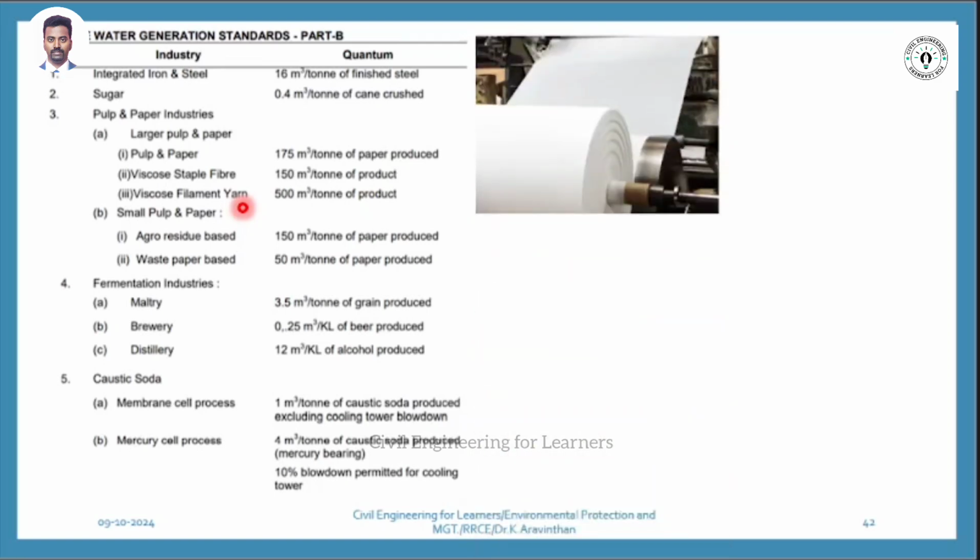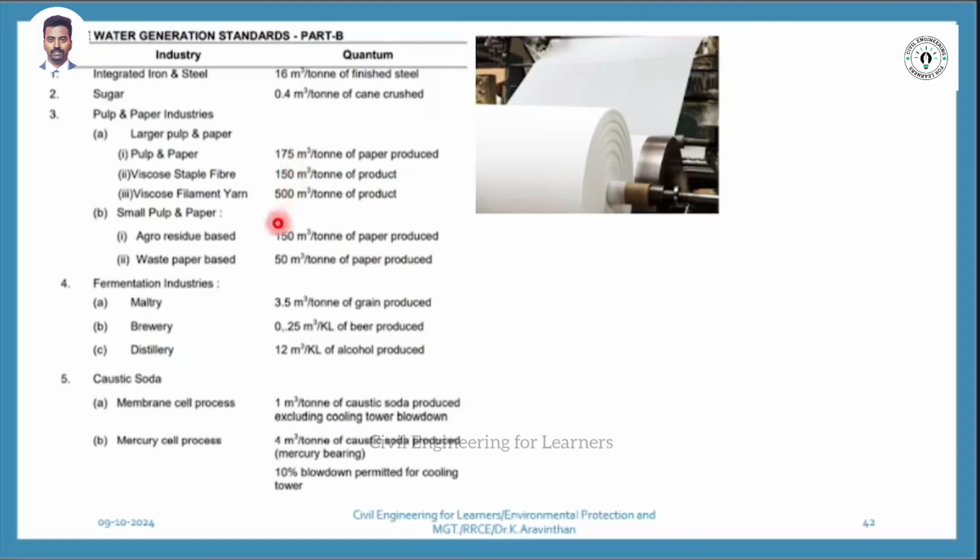Have you seen this paper pulp? This is how they manufacture paper. For manufacturing paper, how much waste do they produce? Paper and pulp, 175 meter cube. That means what? 175 into 1000 is how much? 1,75,000 liters of water they waste to create 1 ton of paper. Can you understand? This much waste is allowable. If they are going beyond that, then it is called non-standard.